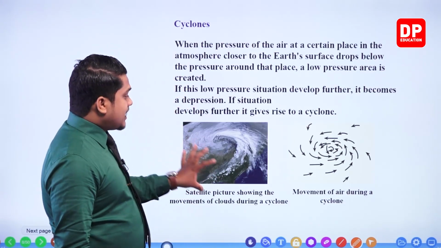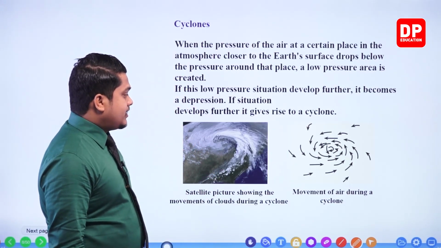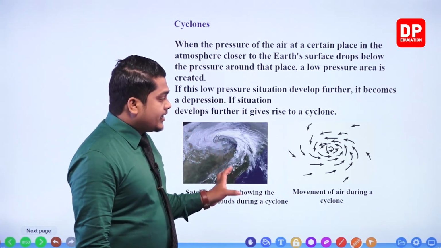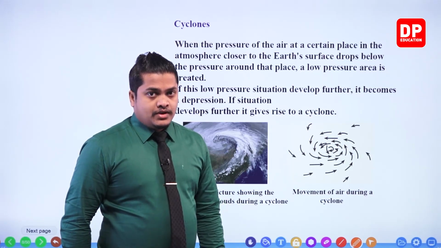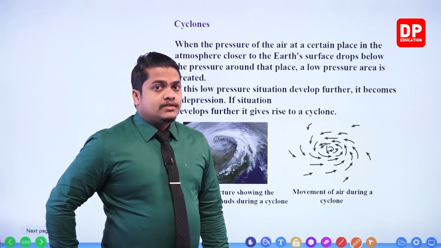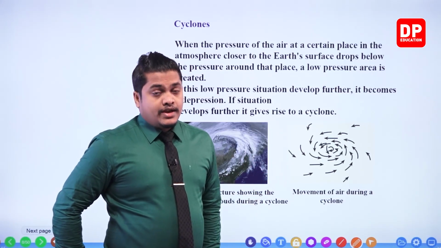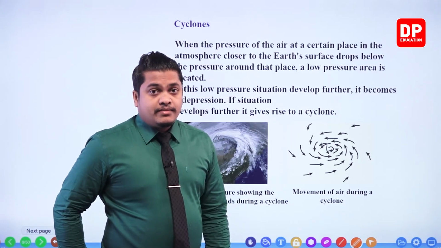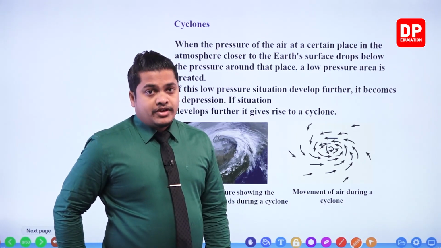So this is the satellite image of that. You can get a clear idea by looking at these two. So I hope you got the idea how a cyclone is created on planet Earth, my dear children. It's mainly created because of a reduction in pressure.